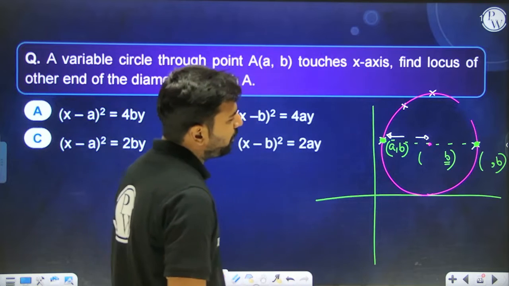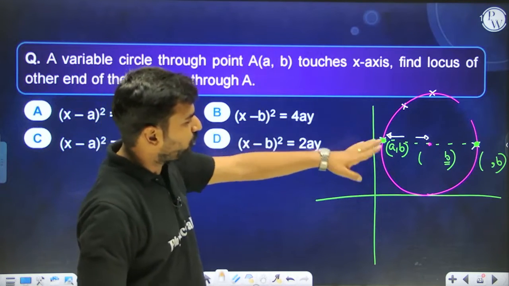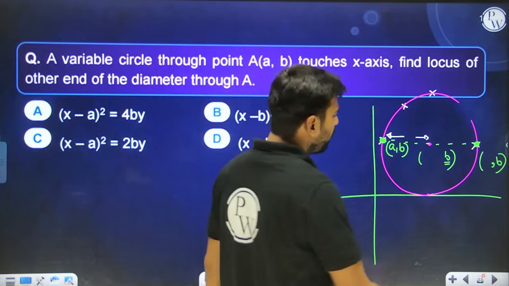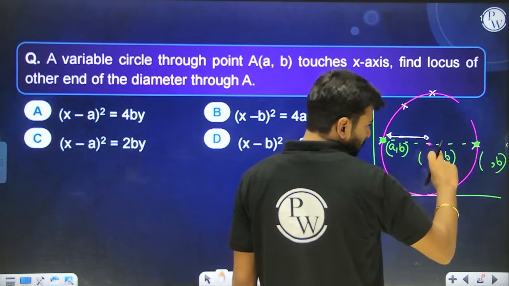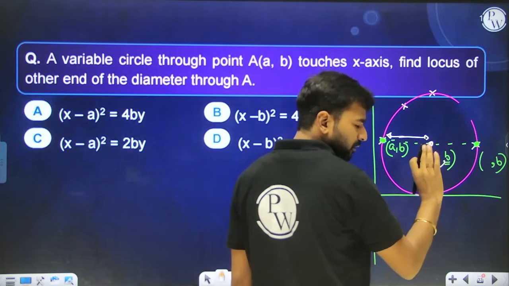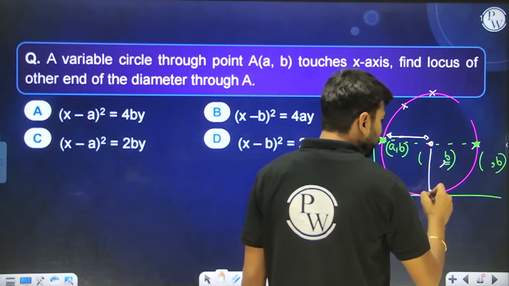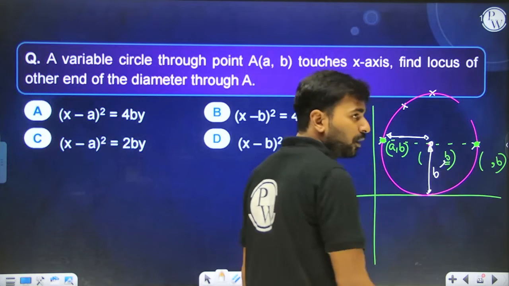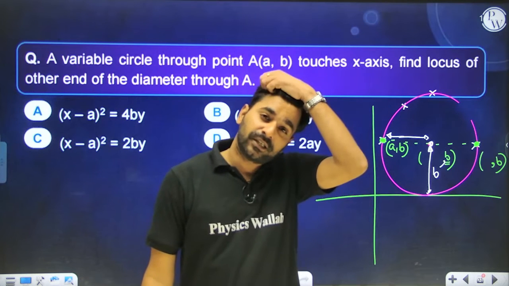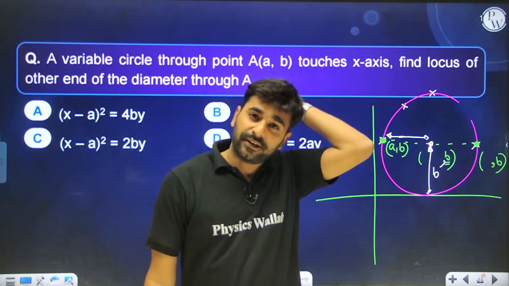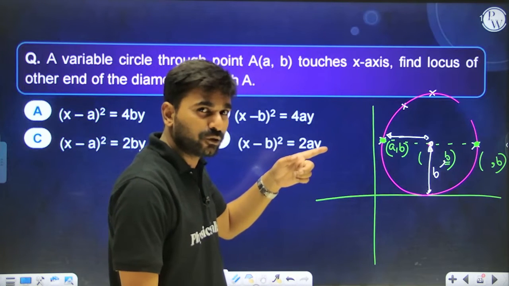If this is (a, b) that we have taken, then since this line has to be y equal to a constant, the y coordinate will remain b only. Talking about the x coordinate over here, if I'm assuming that this has b as the y coordinate, then this length is going to be b only, yes or no? Because if there was a point (2, 3) and the circle is touching the x axis, then the radius of the circle will be equal to 3. So over here the radius will be b, yes or no? Can you guys feel it?